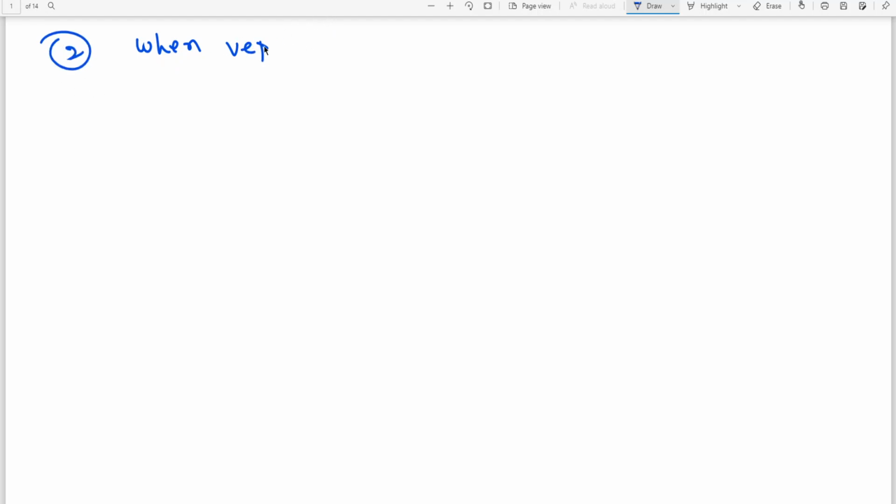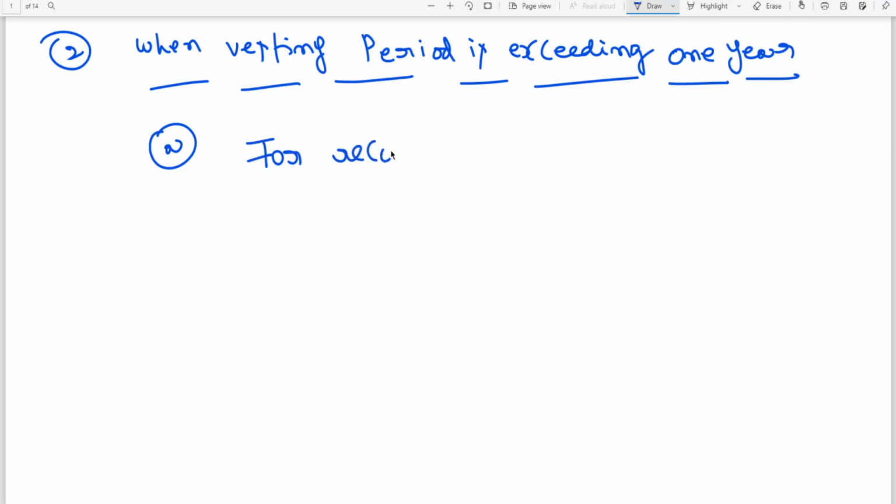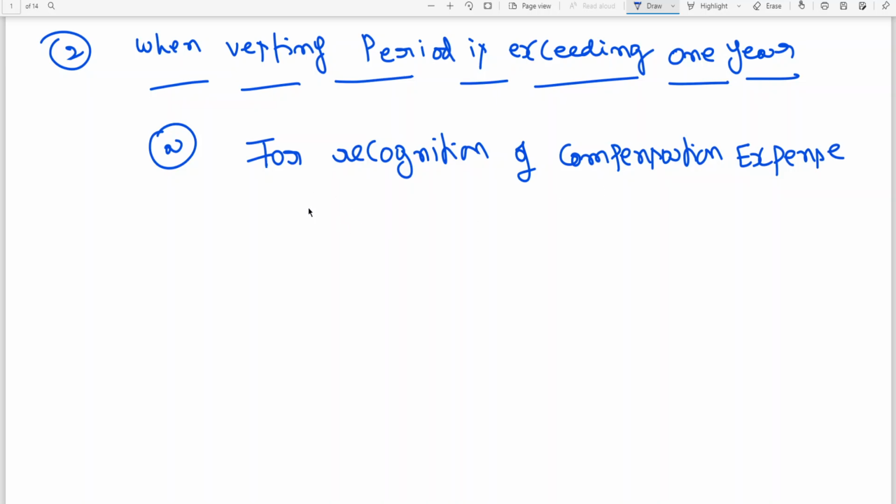This can be taken as model number 2. Last class we can take as model number 1, when the vesting period is not exceeding 1 year. When the vesting period is exceeding 1 year, the first entry we shall write is for recognition of compensation expense.